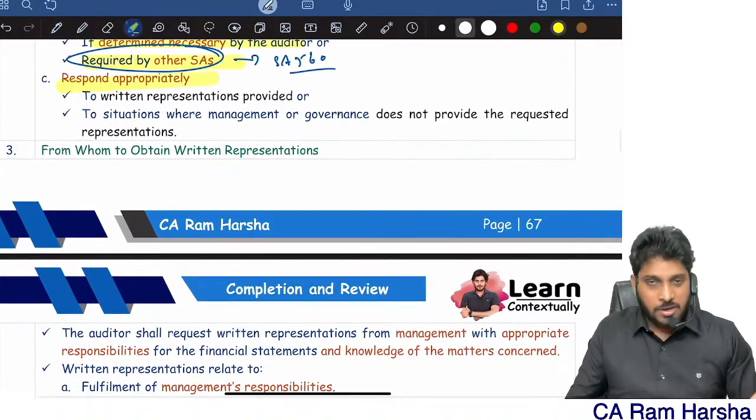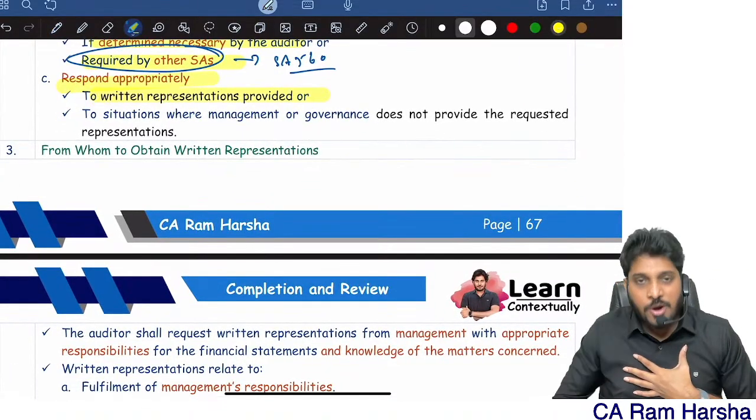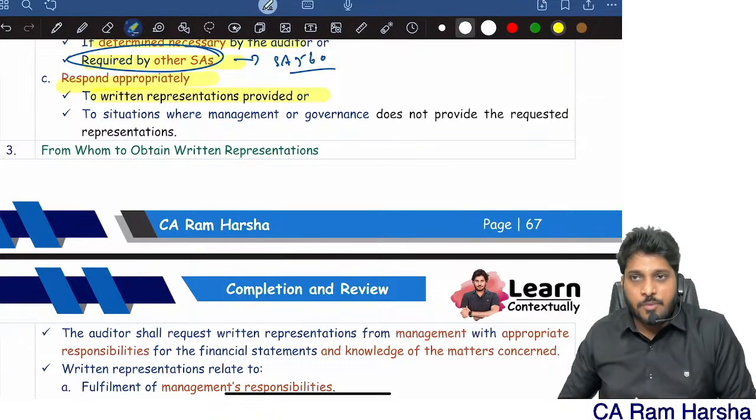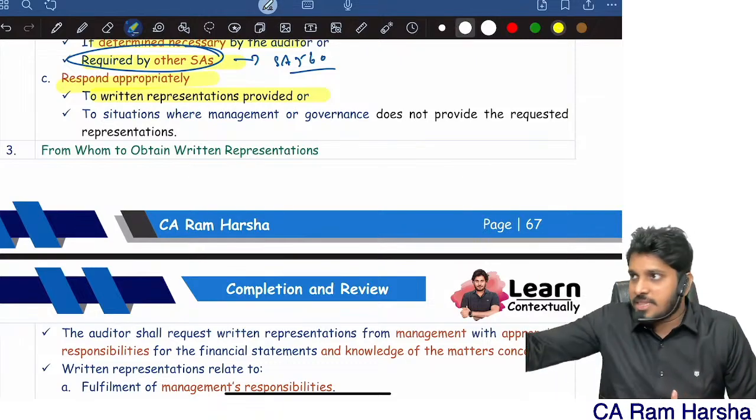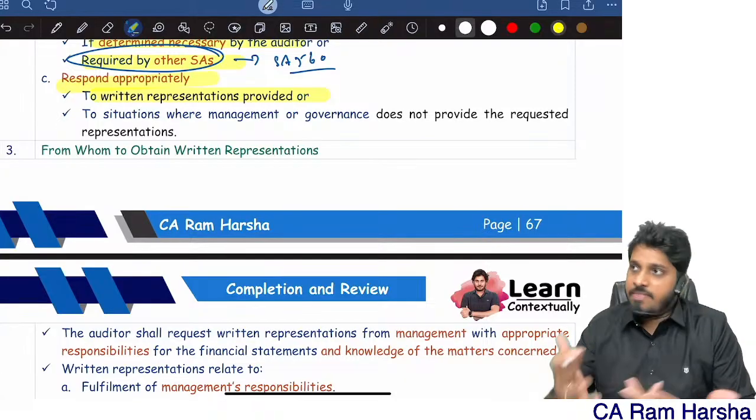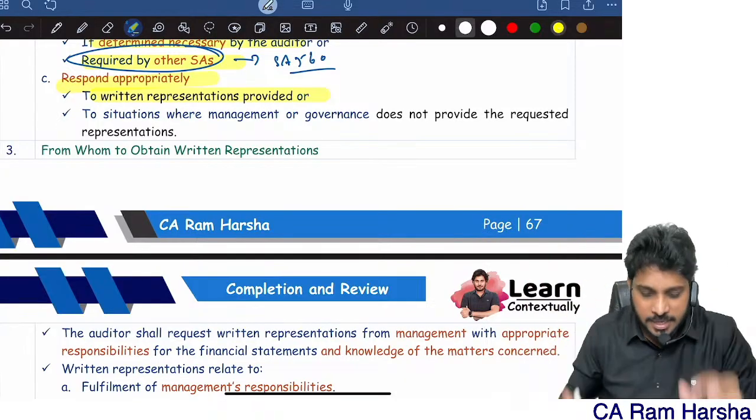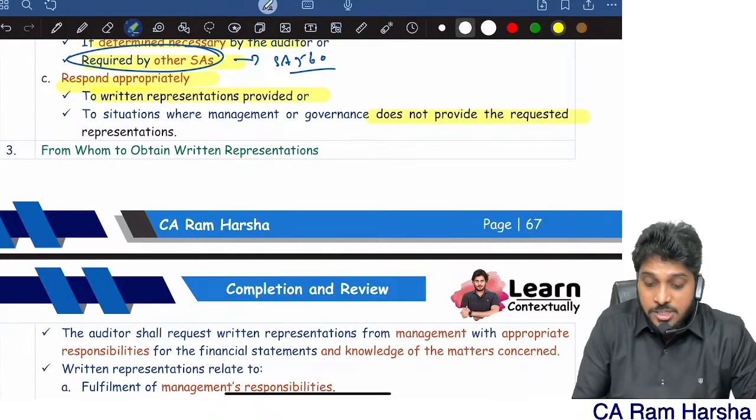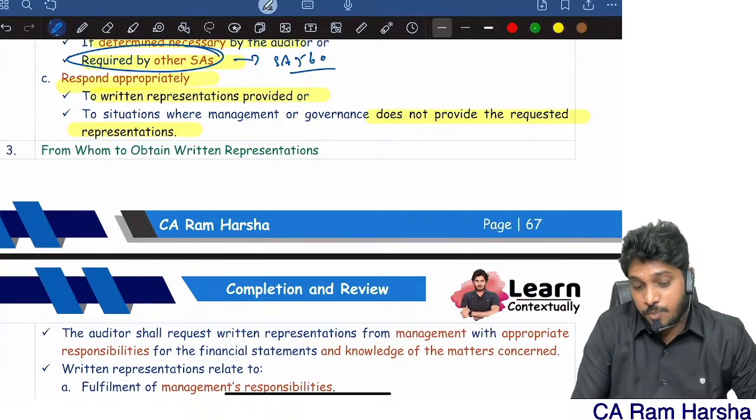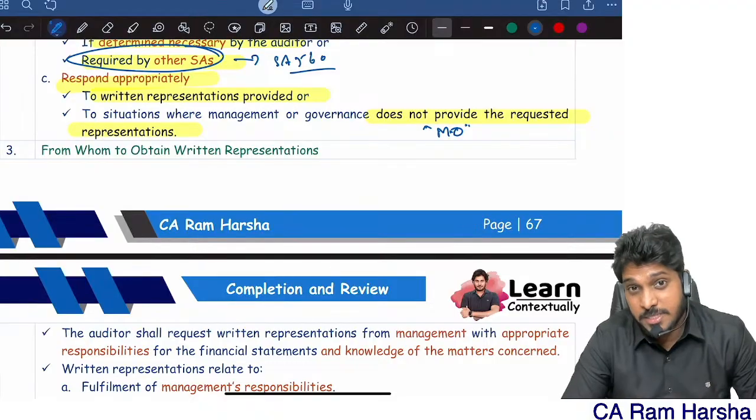And okay, you got the representation. What will you do? I will respond to whatever information they provided. I asked for some information, they gave me. Now I will respond. I will see that and then accordingly I will respond. Okay, sir, thank you, something like that. And if management does not provide, there I will respond with a modified opinion. If management is not giving me the requested representation, I will modify.